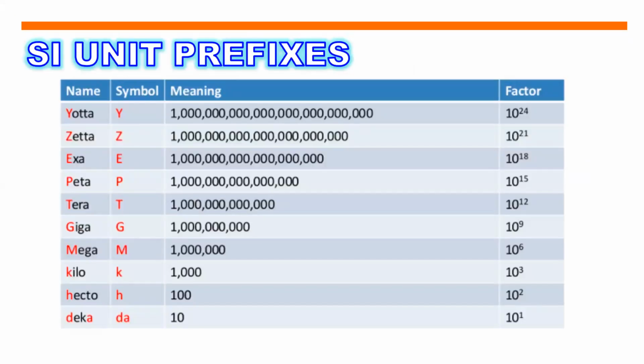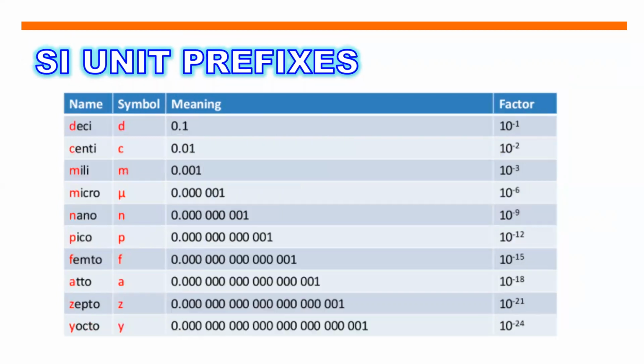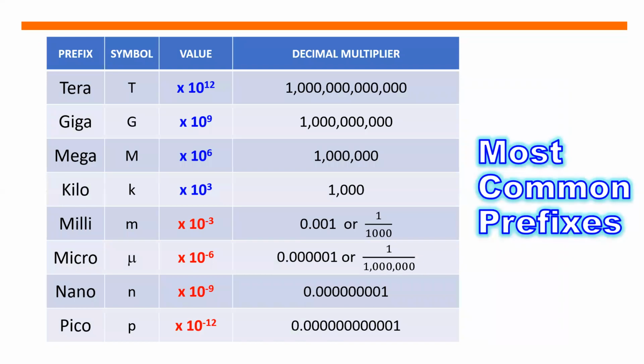SI units prefixes. So napakadaming prefixes, no? Yota, zeta, exa, peta, tera, giga, mega, kilo, hecto, deka, deci, centi, milli, micro, nano, pico, femto, atto, zepto, yocto. So napakadami at bawat prefix ay may kanya-kanyang symbol at may meaning at merong value ang bawat prefix, no? May kanya-kanya silang multiplier. So, since madami yan, i-discuss lang natin yung most common prefixes. Katulad ng tera, giga, mega, kilo, milli, micro, nano, and pico.